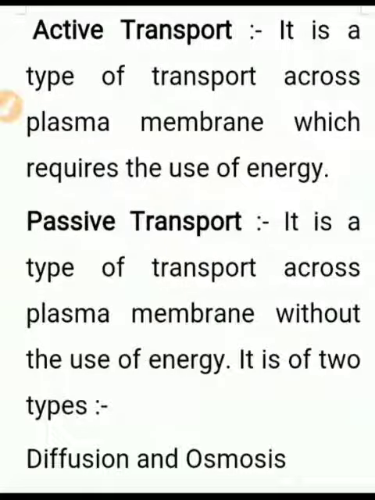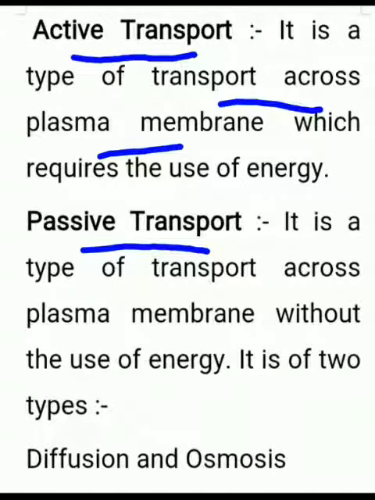Let us now understand the different types of transport mechanisms which take place in our body, or we can say which take place in cells. There are two types of transport mechanism: active transport and passive transport. Active transport is the type of transport across the plasma membrane which requires the use of energy, whereas passive transport is transport across the plasma membrane without the use of energy.